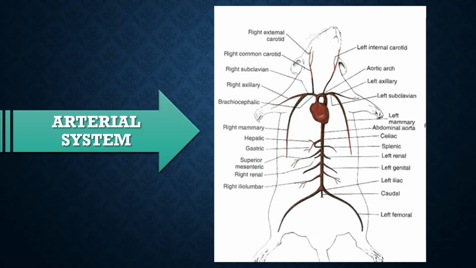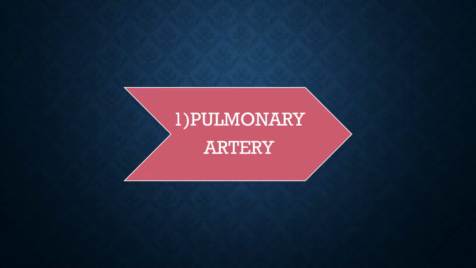First one is the arterial system. The arterial system carries oxygenated blood from the heart to different parts of the body. The arterial system is formed by various arteries. First one is the pulmonary artery. This pulmonary artery originates from the right ventricle and supplies deoxygenated blood to the lungs for purification.